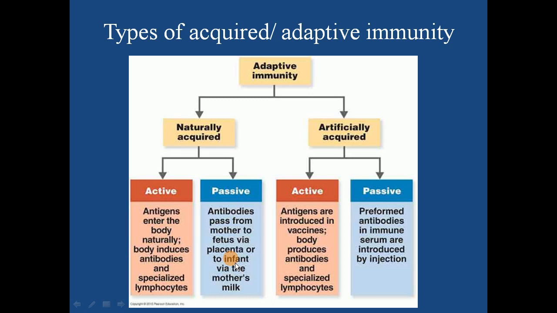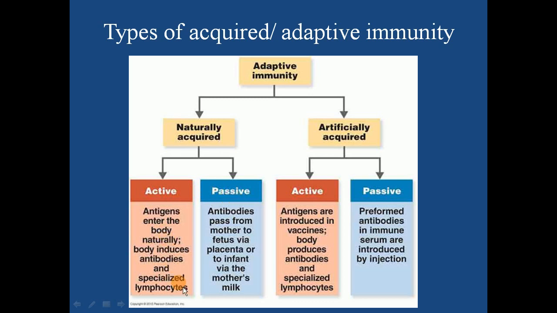In some second or third slide we had seen types of immunity. In that we had seen one was acquired and second was innate. Innate was generalized in nature, so we are not discussing innate immunity in this particular flow chart. We are discussing acquired or adaptive immunity. So there are two main types, naturally acquired and artificially acquired. In naturally acquired, again you have two types, active and passive. Now you know the difference between active immunity and passive immunity.